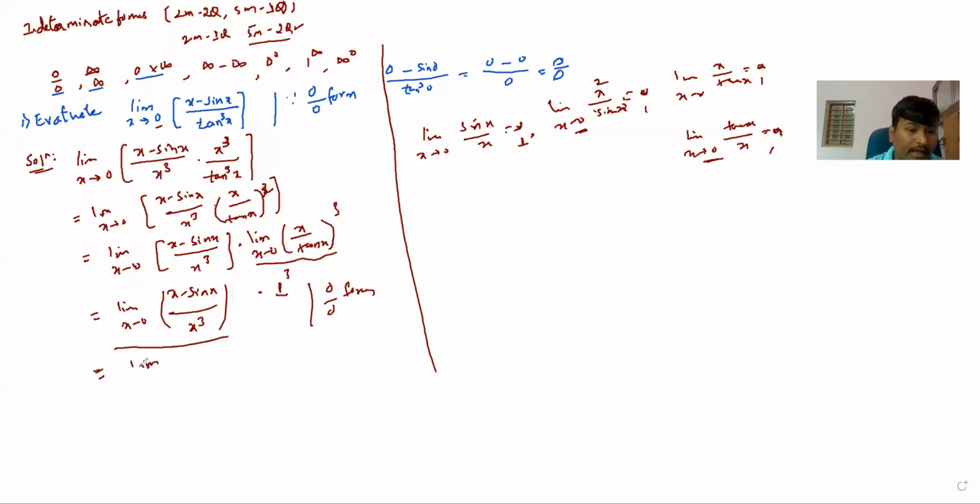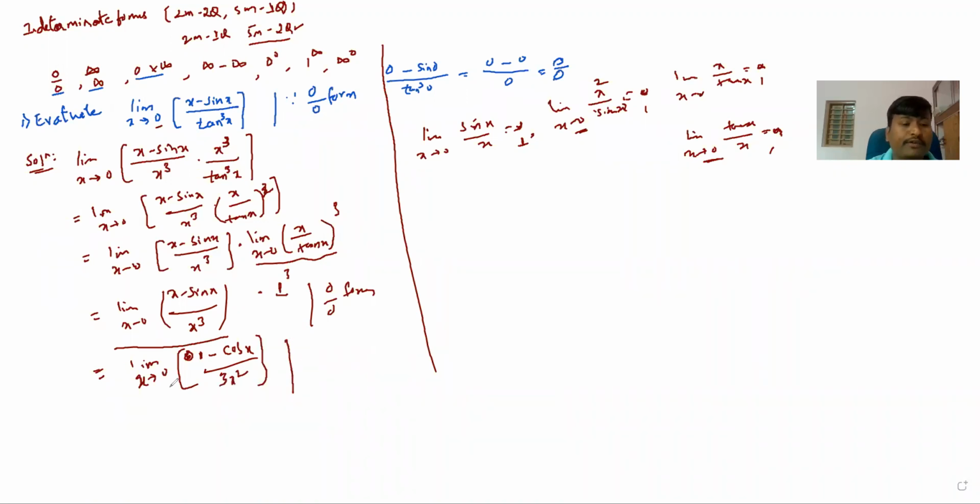Limit as x tending to 0. Now what is the differentiation of x minus sin x? Sorry, x differentiation is 1, no, and sin x differentiation is cos x, divided by x cube differentiation, which is 3x square.